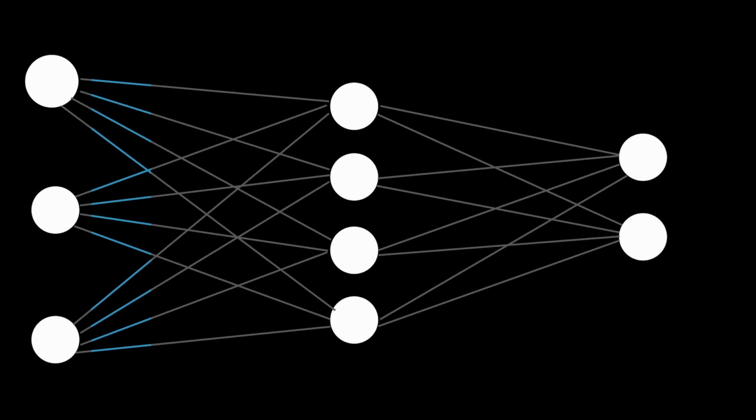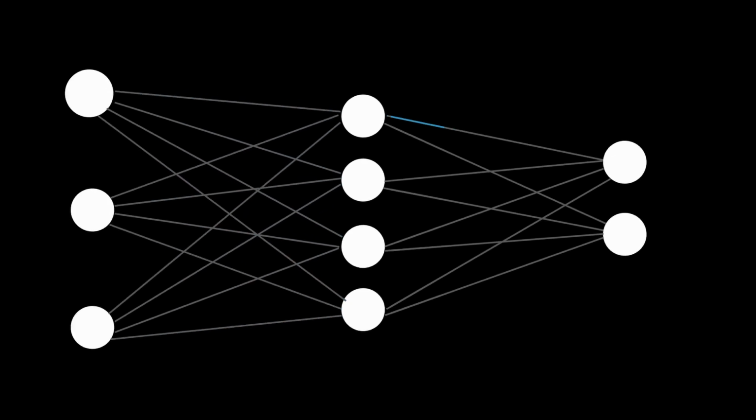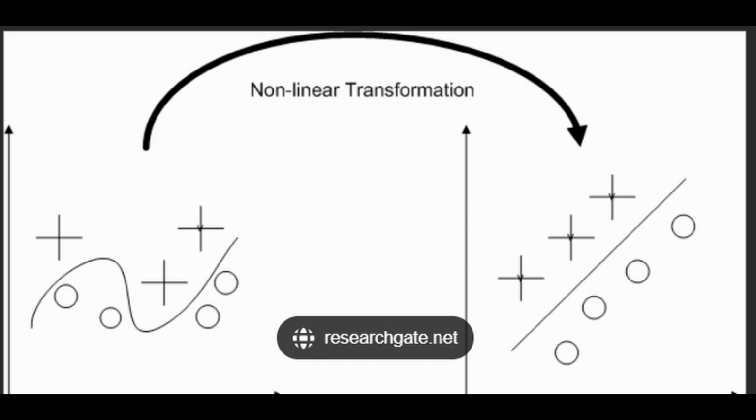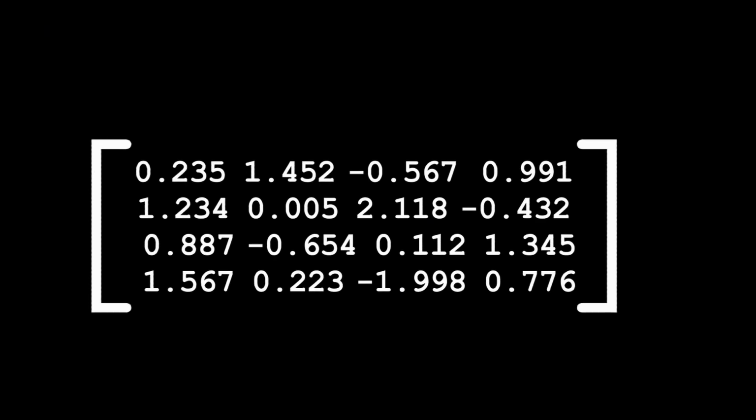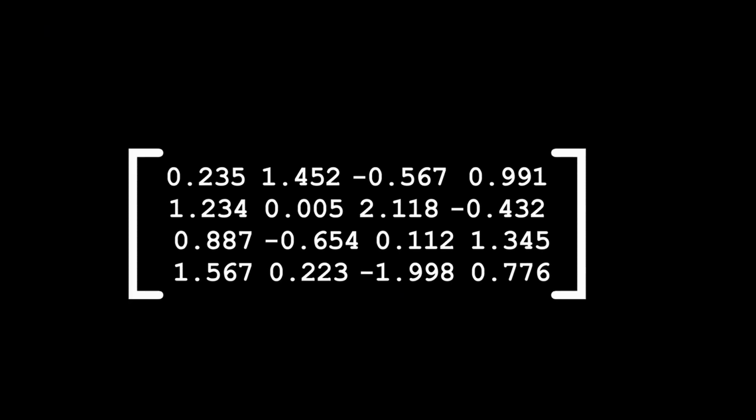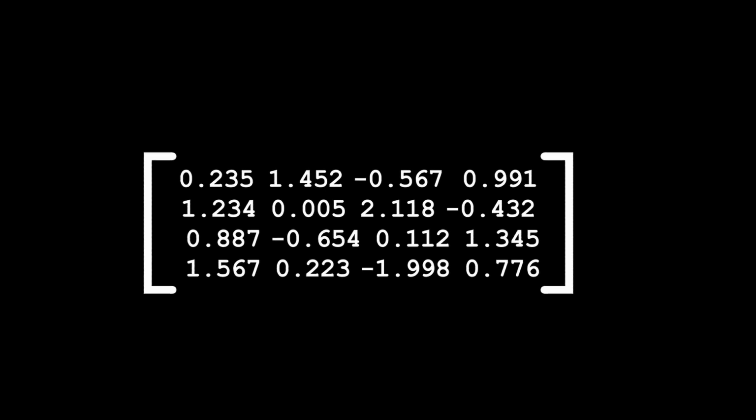A neural network is a function approximator. It is a system designed to map an input vector x to an output vector y. Through a series of non-linear transformations, we are not building a brain, we are building a complex statistical model capable of finding a relationship within high-dimensional data that standard algorithms cannot compute.